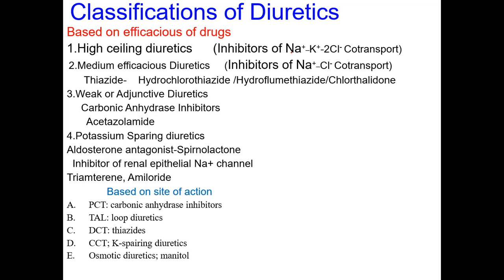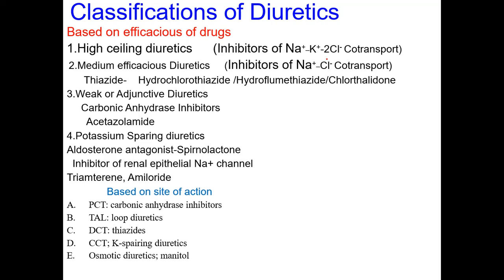Because of that, they excrete up to 10 liters of water, along with mainly sodium, potassium and chloride ions. So the sodium, potassium, two chloride symporter can be inhibited.